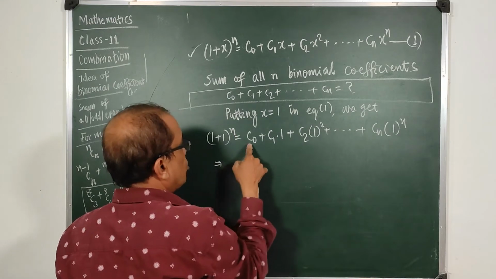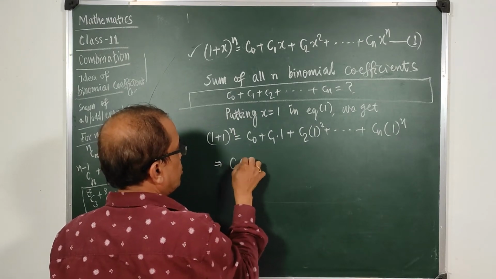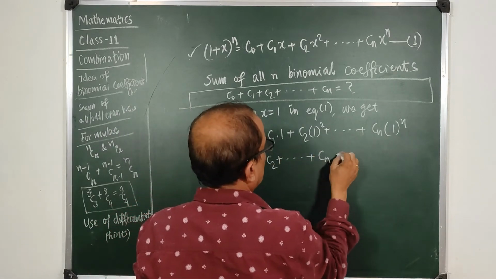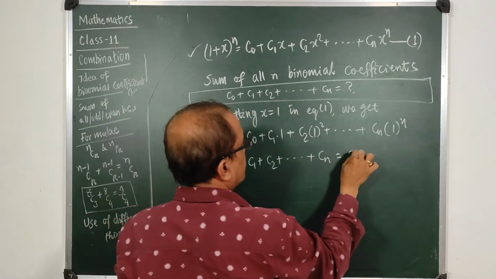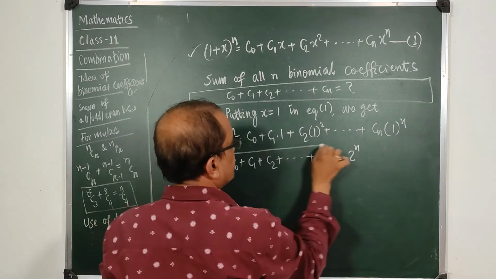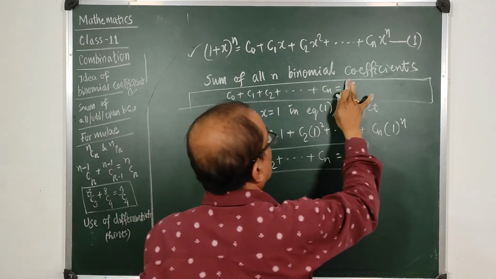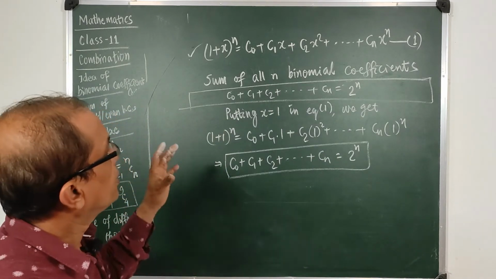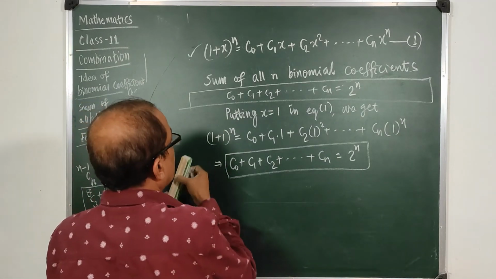That means on the RHS you get c0 plus c1 plus c2 up to cn, and on the LHS you get 2 to the power n. This is the formula. So this becomes 2 to the power n. And now let us find the sum of the odd binomial coefficients.